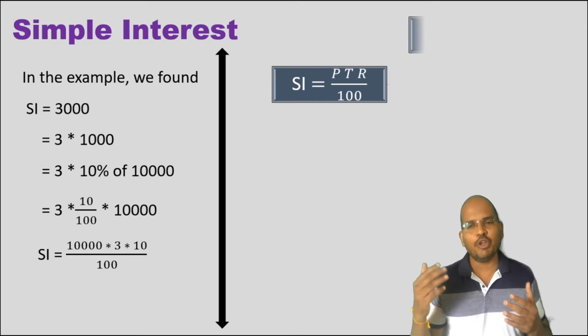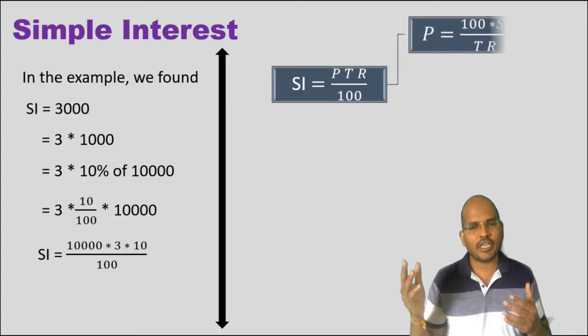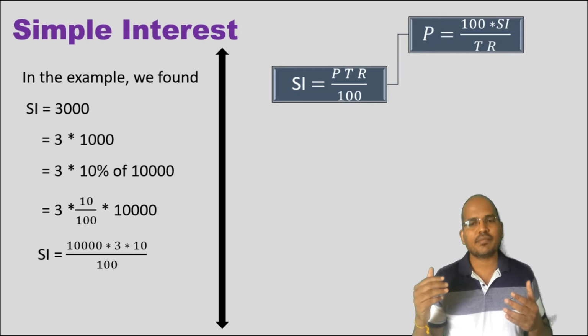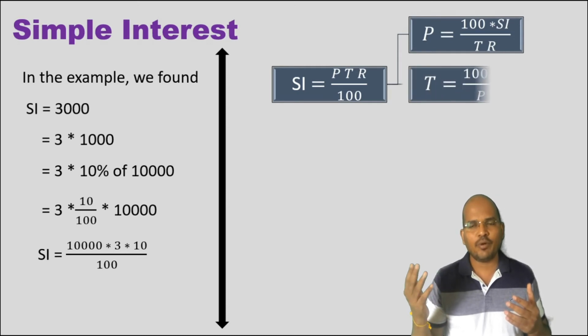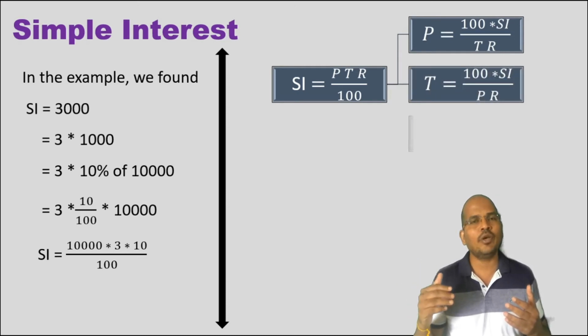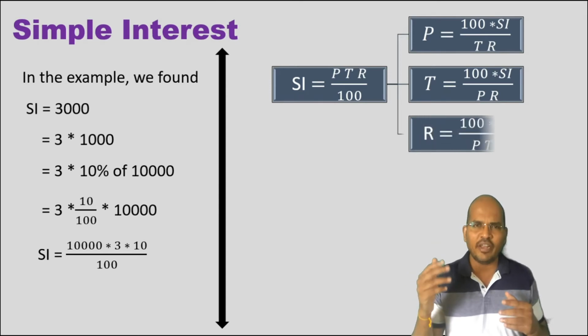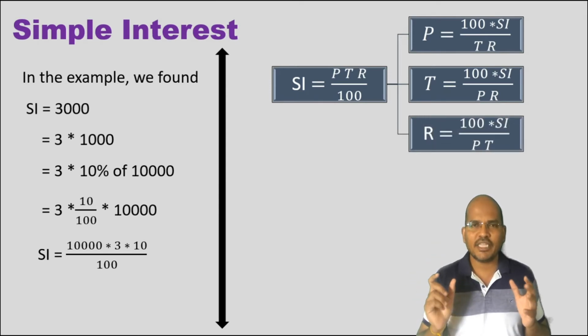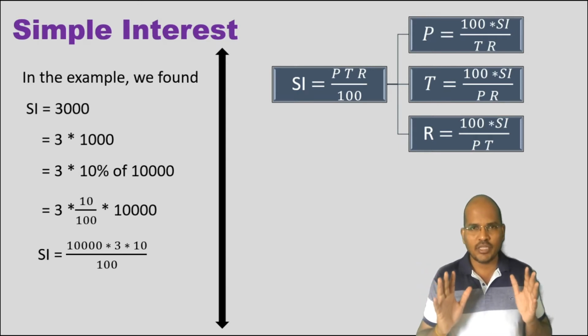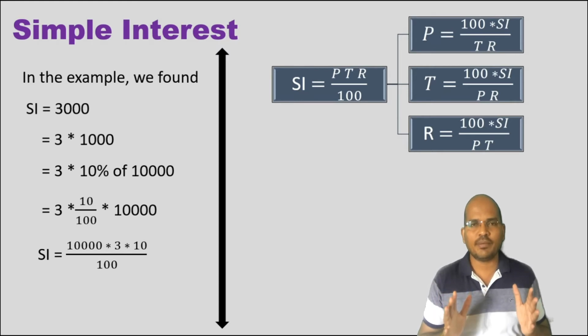From that you get new formulas: P is 100 into SI upon TR, T is 100 into SI upon PR, and R is 100 into SI upon PT. People give n number of formulae, but the basic fundamental formula is SI equals PTR by 100. Clear with that? This is how we begin with the concept of simple interest. So going ahead,